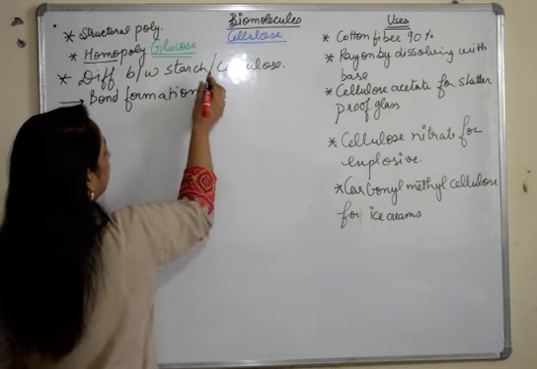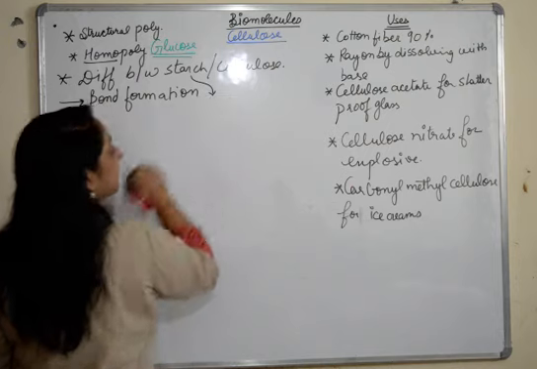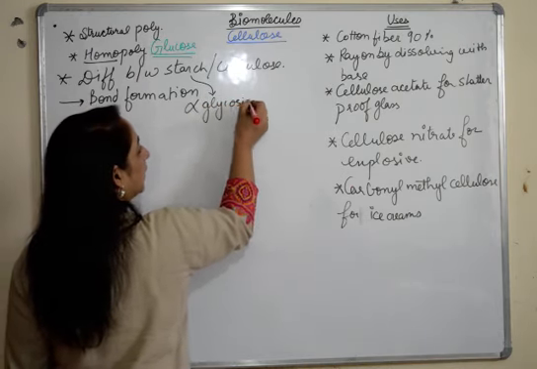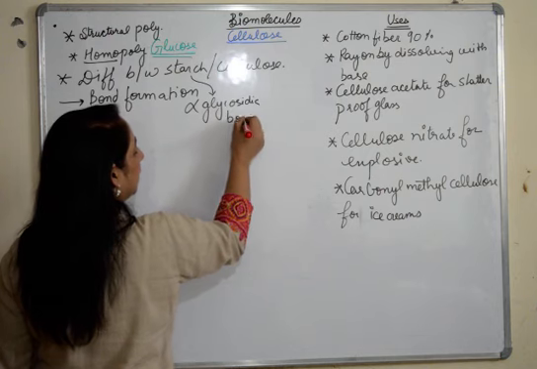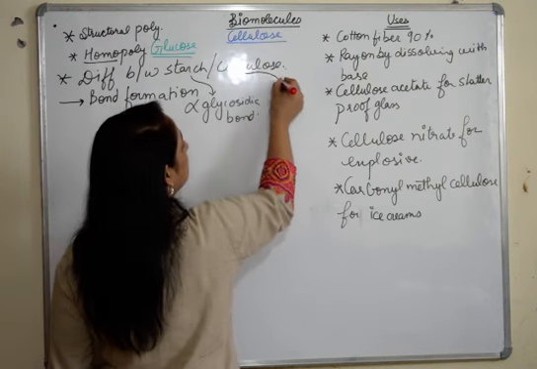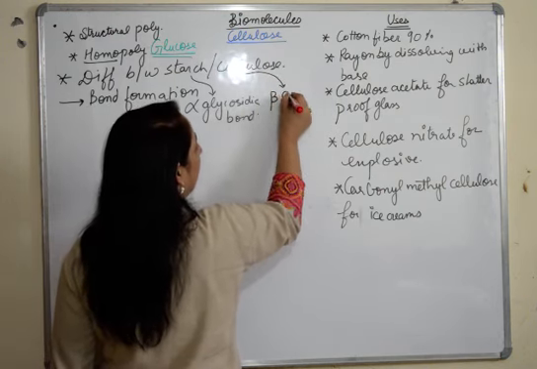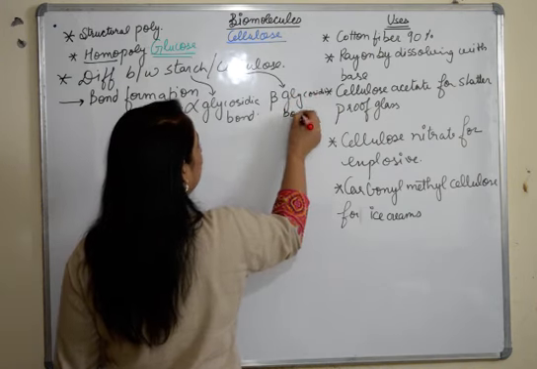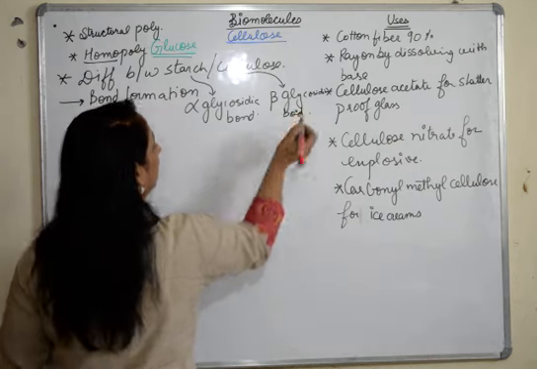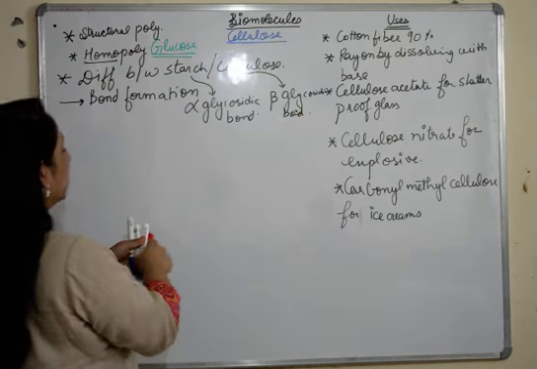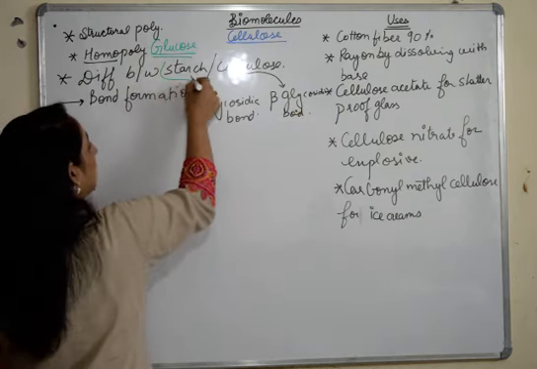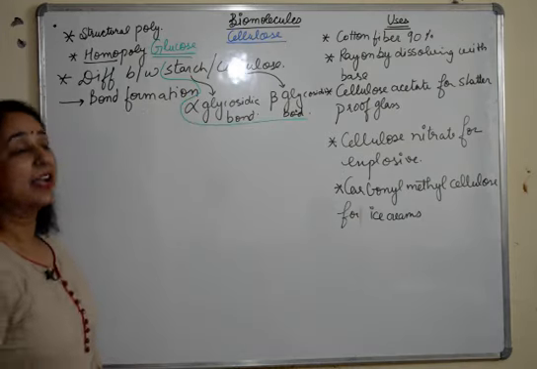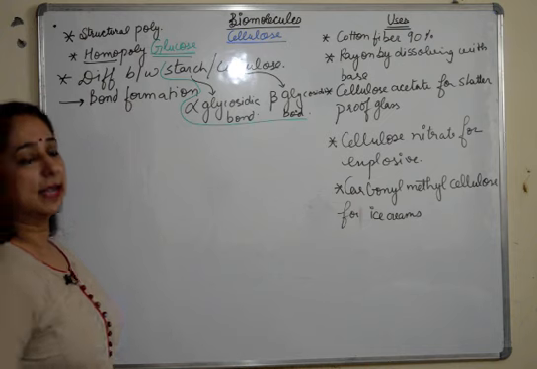In starch, I'll write like this, there is an alpha glycosidic bond, whereas the bond which is formed in cellulose is a beta glycosidic bond. I'll tell you how a beta bond is formed. So this is the main difference between starch and cellulose. In starch the bond is alpha glycosidic, in cellulose it's beta glycosidic.